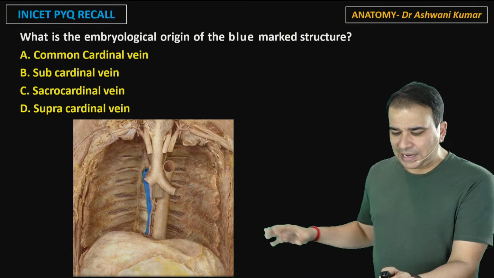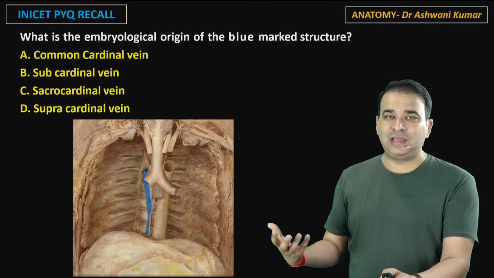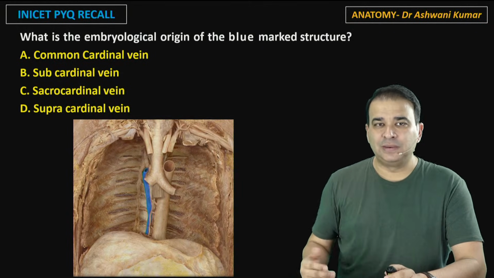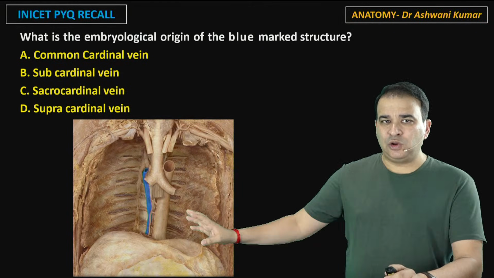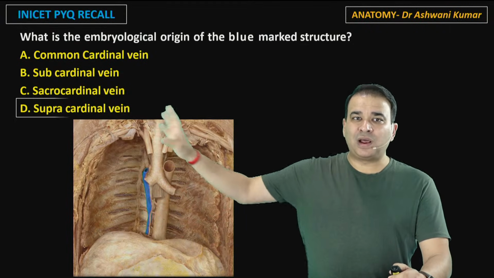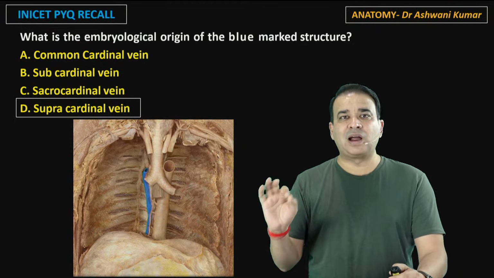Now again, this is not the time that I can completely go into the development of the entire venous system. You don't have that much time to understand this. But just to tell you guys, azygous vein is developing from the supracardinal vein. It is developing from supracardinal vein here.